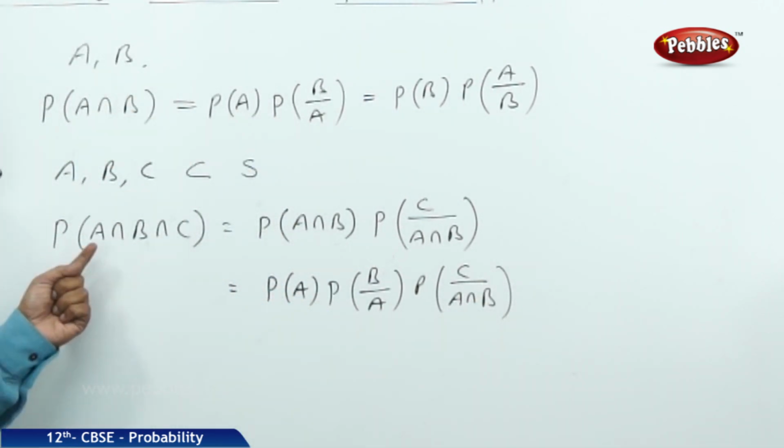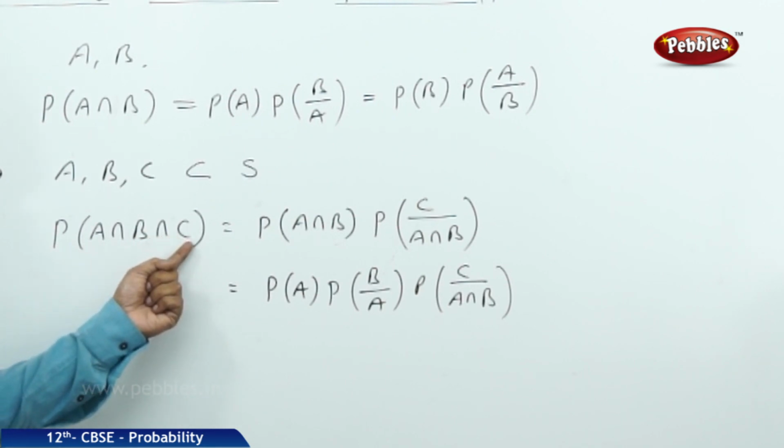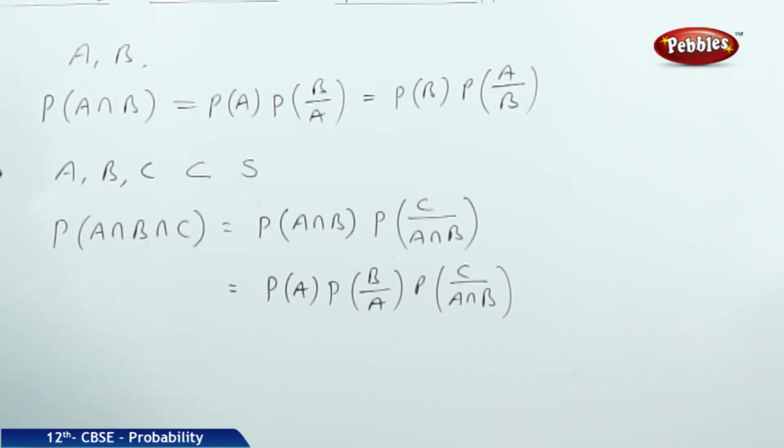Therefore, the probability of A intersection B intersection C: so, A, B, C are three events.